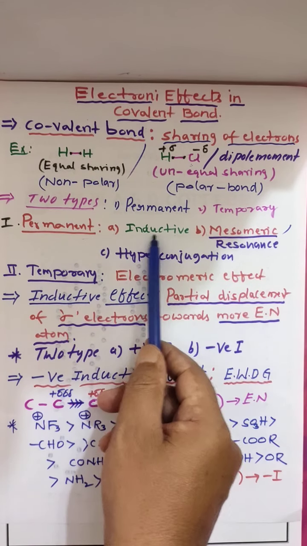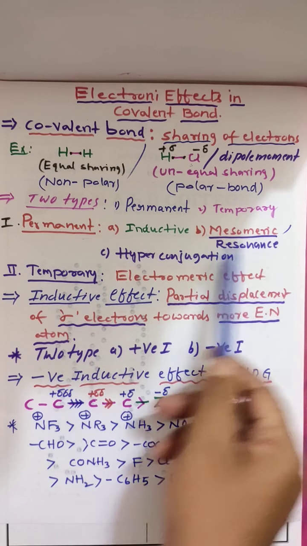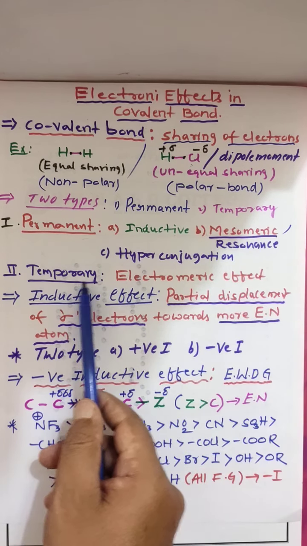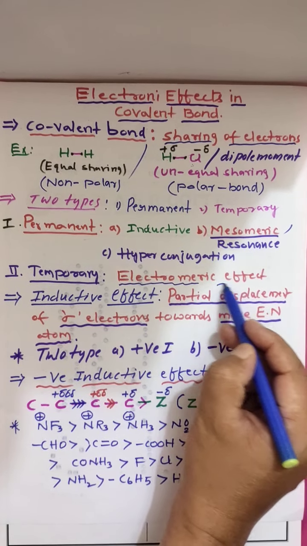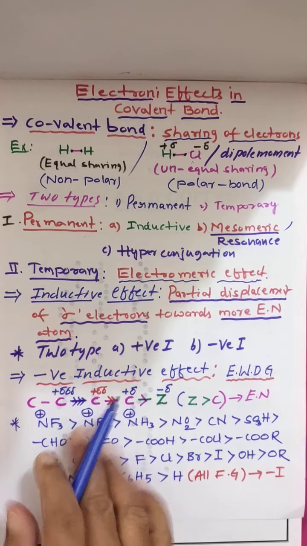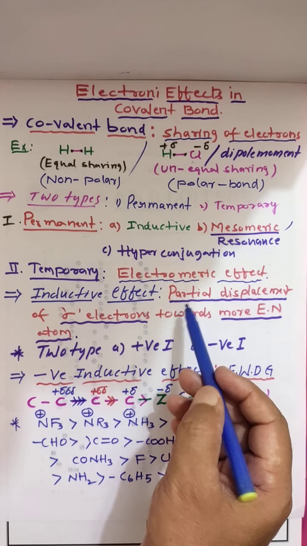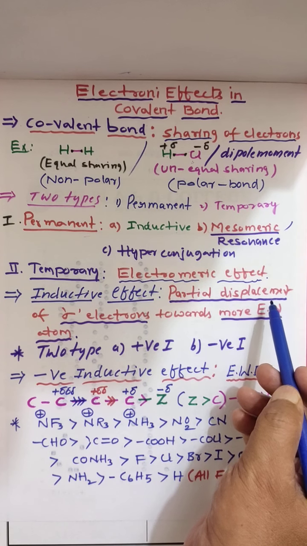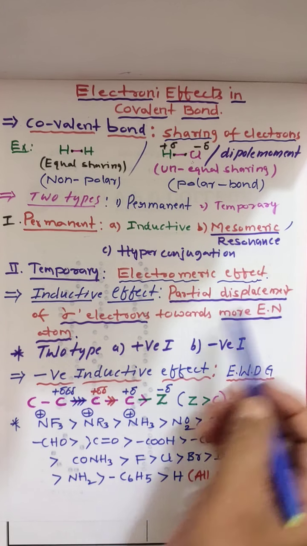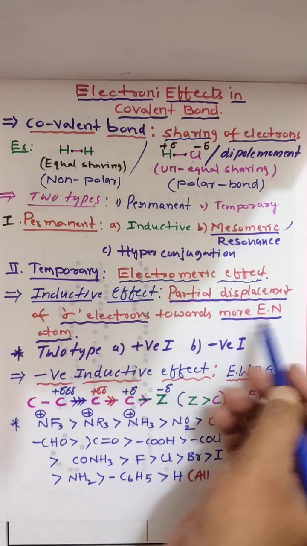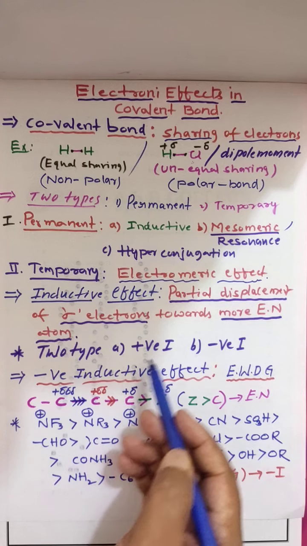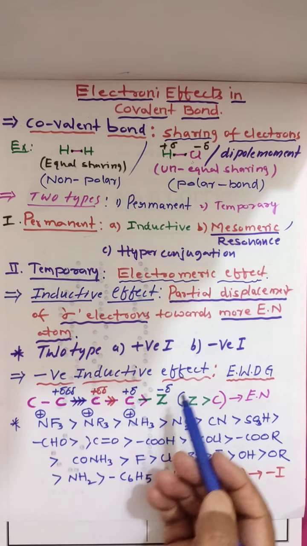Permanent are inductive effect, mesomeric effect or resonance, and hyperconjugation. Temporary is only the electromeric effect. Next, inductive effect. So what is meant by inductive effect? Partial displacement of sigma electrons, not pi electrons, towards the more electronegative atom. This is of two types, positive and negative. Negative means what?